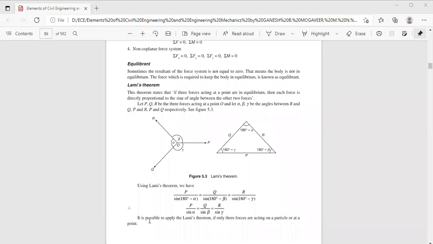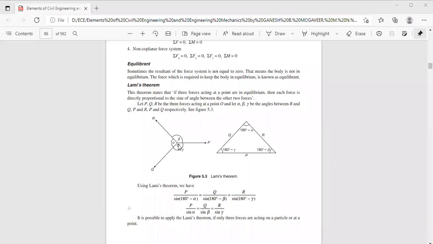You can see here it is possible to apply Lami's theorem if only three forces are acting on a particle or at a point. So this is the statement and proof of Lami's theorem. Lami's theorem states that for three concurrent forces acting at a point which are under equilibrium condition, the magnitude of each force is proportional to the sine of the angle between the other two forces.